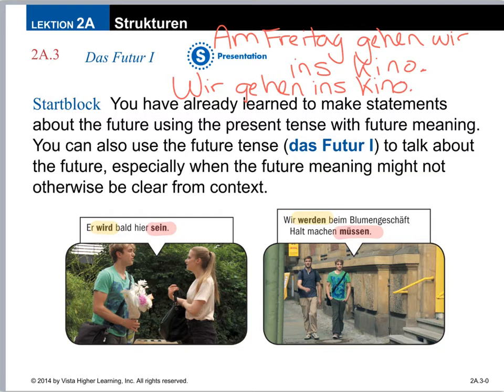So when I combine it here, I have will, and sein means to be. So he will, bald means soon, so he will be here soon. In this case over here, it's wir, so it's werden, and then müssen is to have to. So we will have to, halt machen means to stop, beim Blumengeschäft. We will have to stop at the flower store.